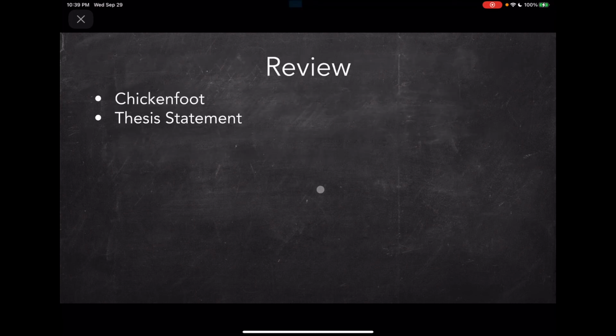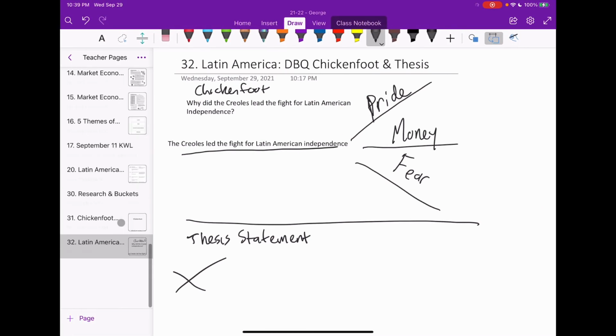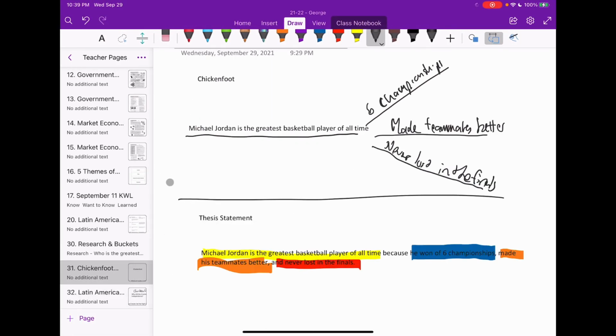All right, y'all, quick review, and that'll be it. So we did a chicken foot organizer on page 31 to answer your research question that you picked from yesterday's lesson. You restate the question with the answer on the leg of the chicken foot right here. Then you provide the 3 buckets. You add them on the talons of the chicken foot here: talon 1, talon 2, and talon 3.